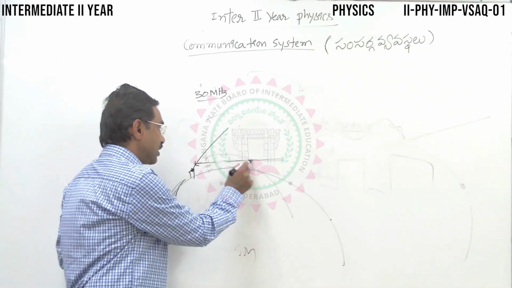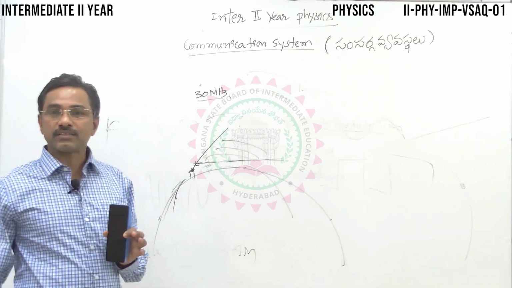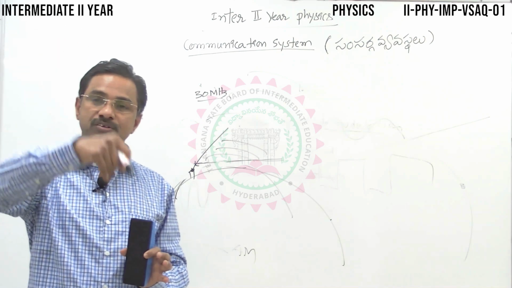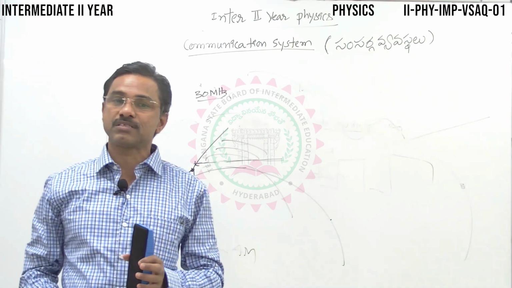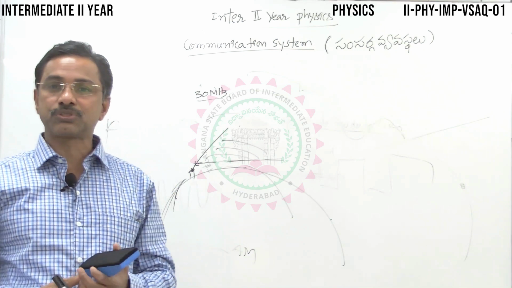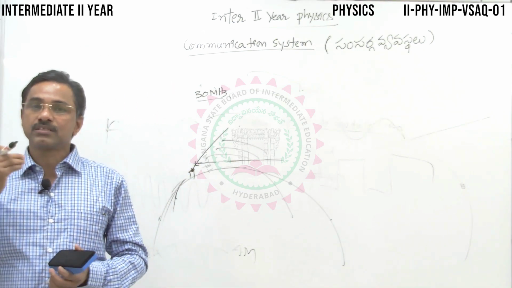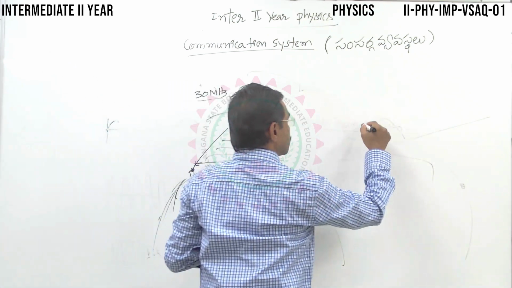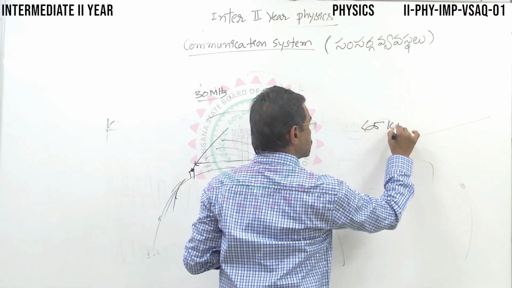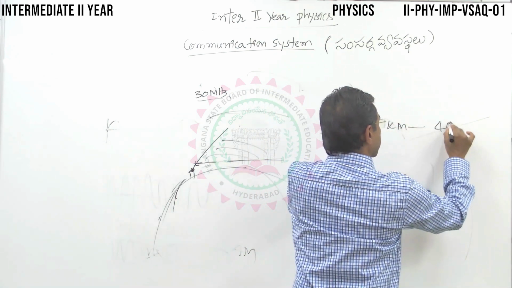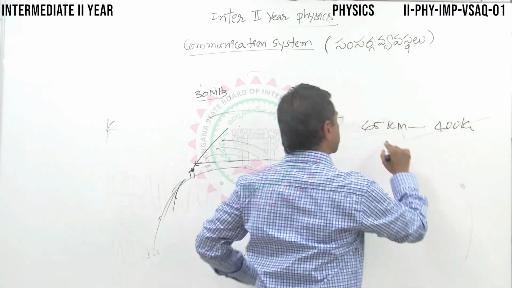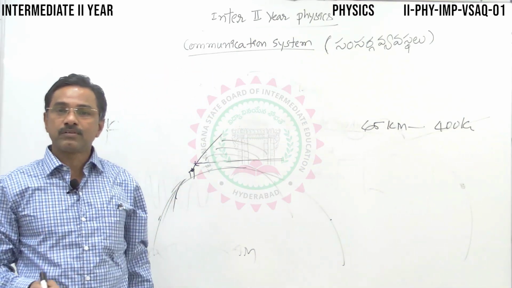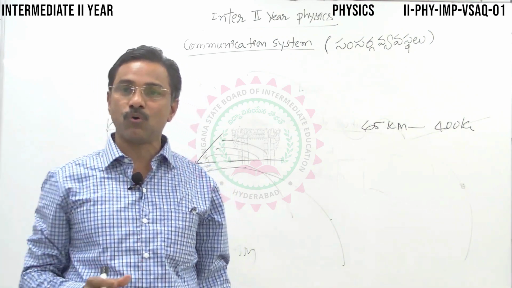Similarly, at the lower level, even though the gas molecule concentration is more, the intensity of light reaching the surface of the Earth is less, so close to the surface we have less ionization concentration. But in between, let us say in the atmosphere from 65 kilometers to 400 kilometers, an intermediate stage, we come across layers where the ionization concentration is more.